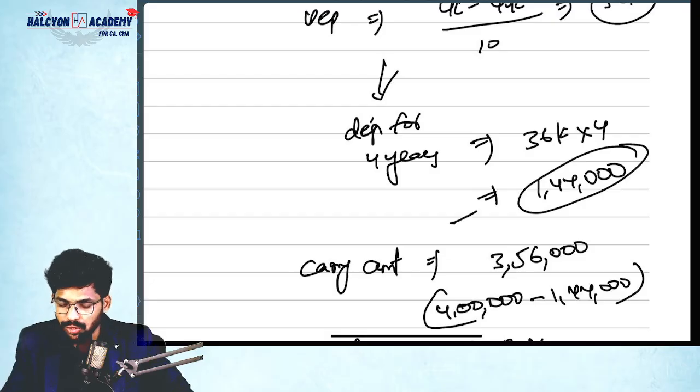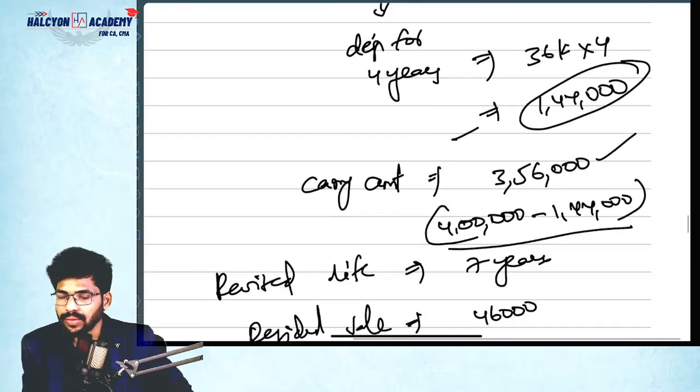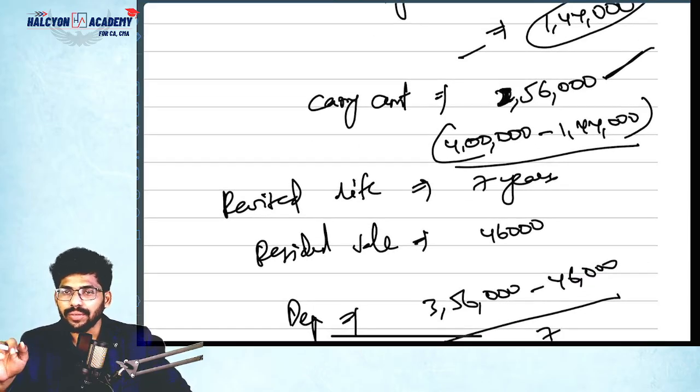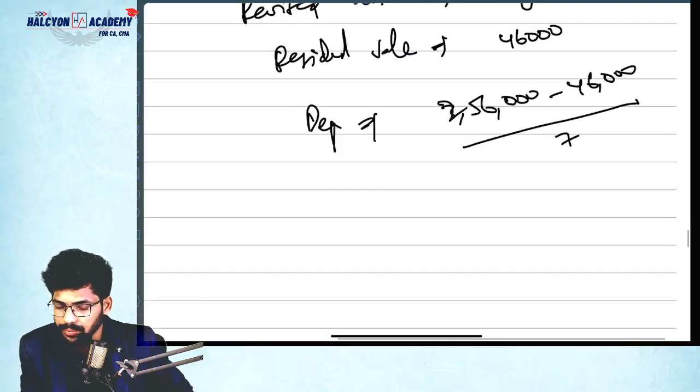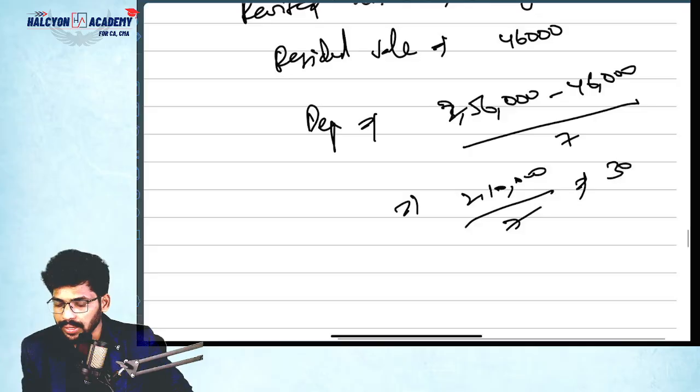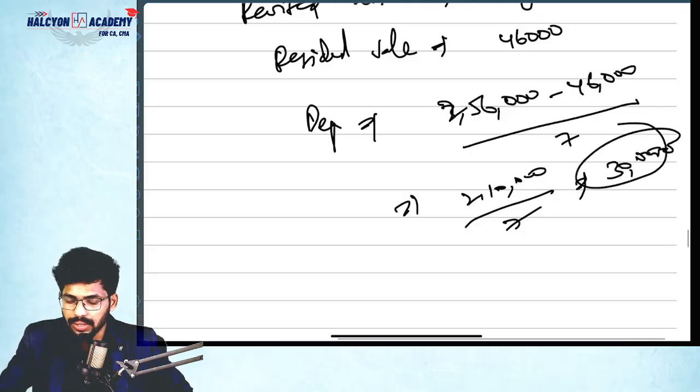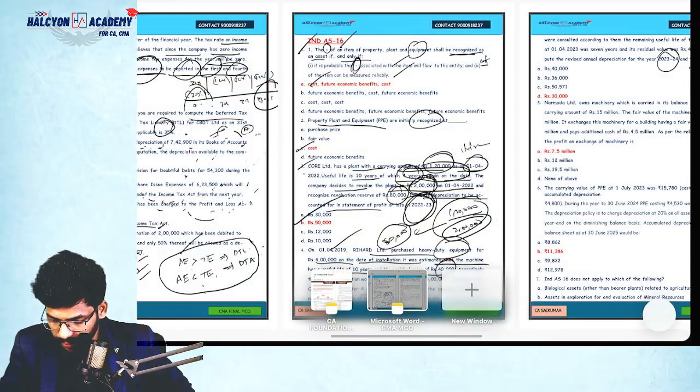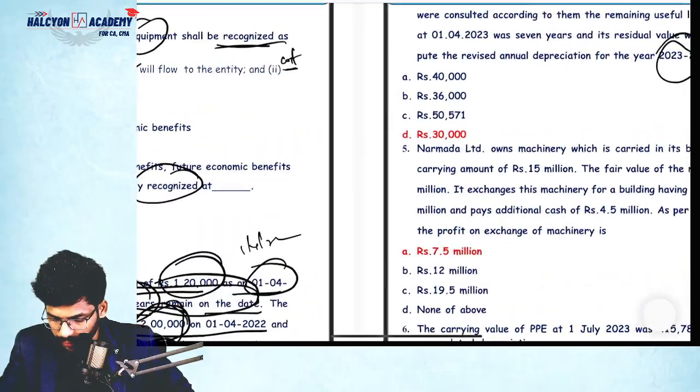So after 4 years the carrying amount of the asset will be 4 lakhs minus total depreciation, so 4 lakhs minus 1,44,000, and the difference will be 2,56,000. So 2,56,000 is the carrying amount. Now the revised useful life is 7 years, residual value is 46,000. Then you can calculate the depreciation easily. 2,56,000 minus 46,000 divided by 7. 2,10,000 divided by 7, how much? 30,000. That's it. 30,000 is the depreciation from the 5th year. So go to the question. Yes, option D.